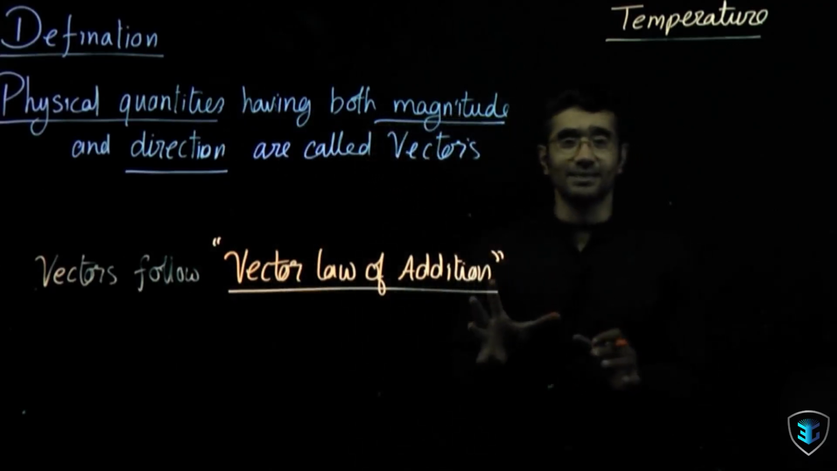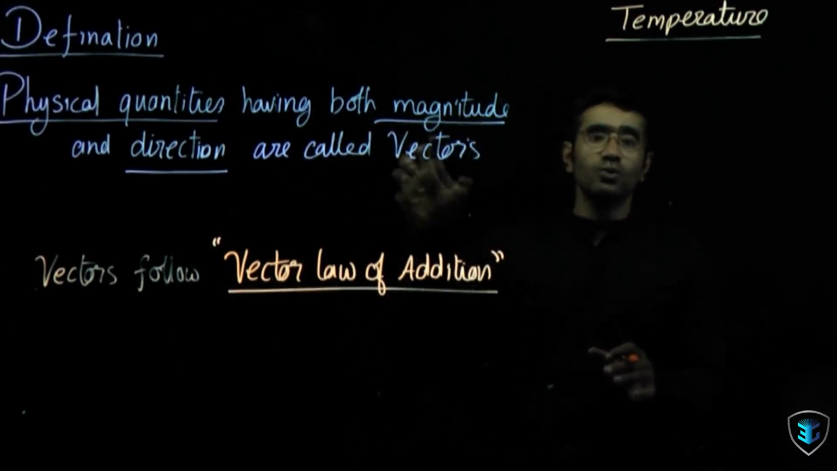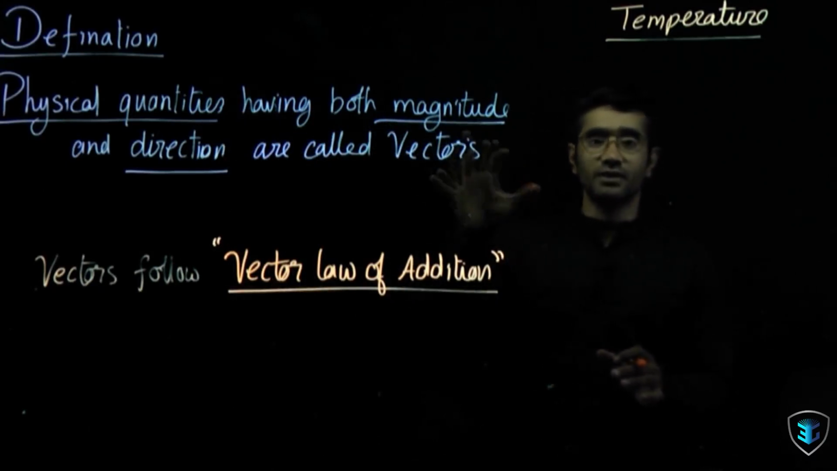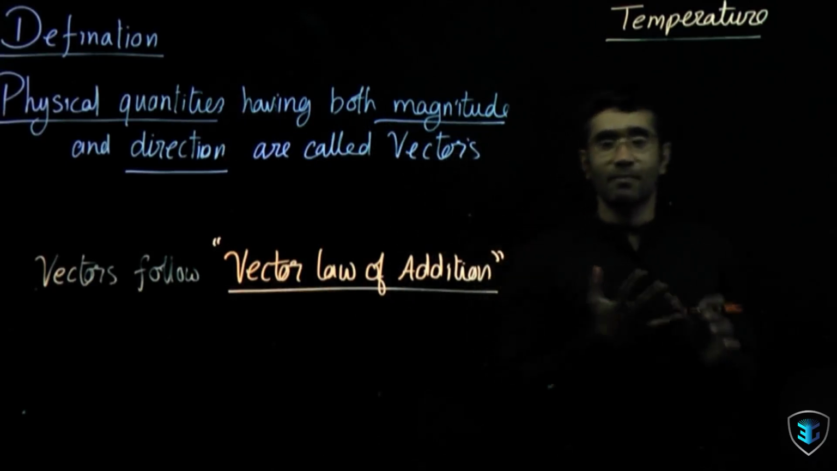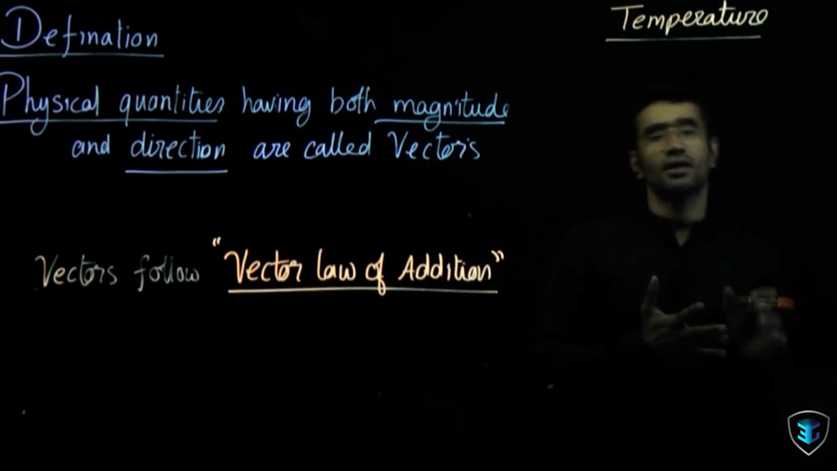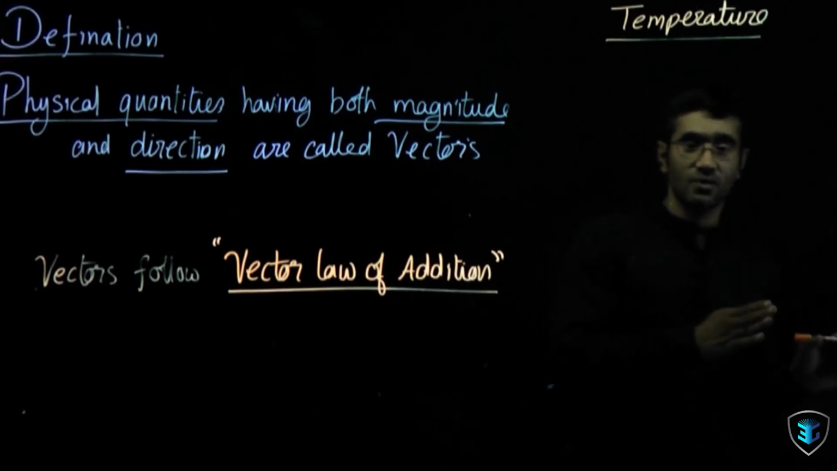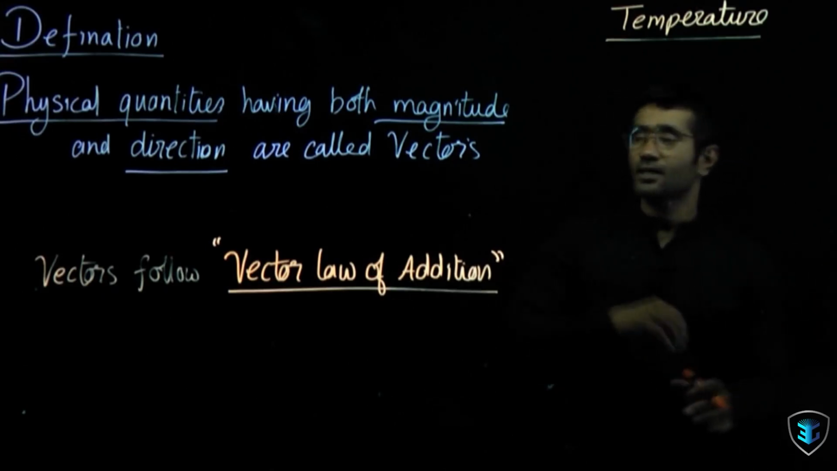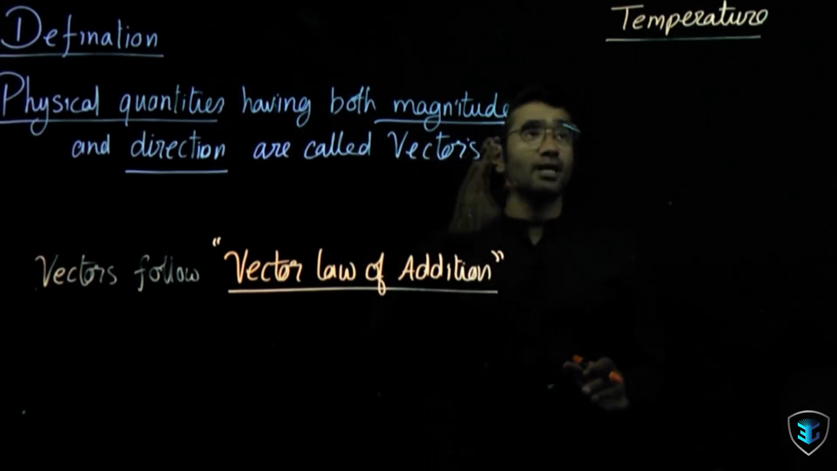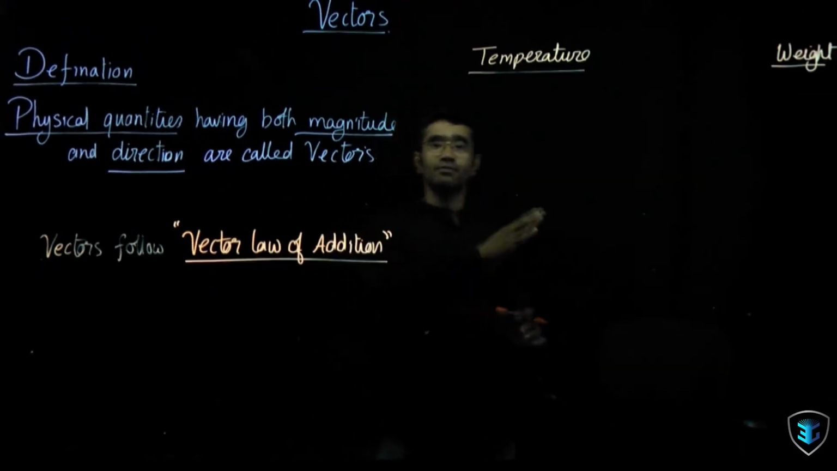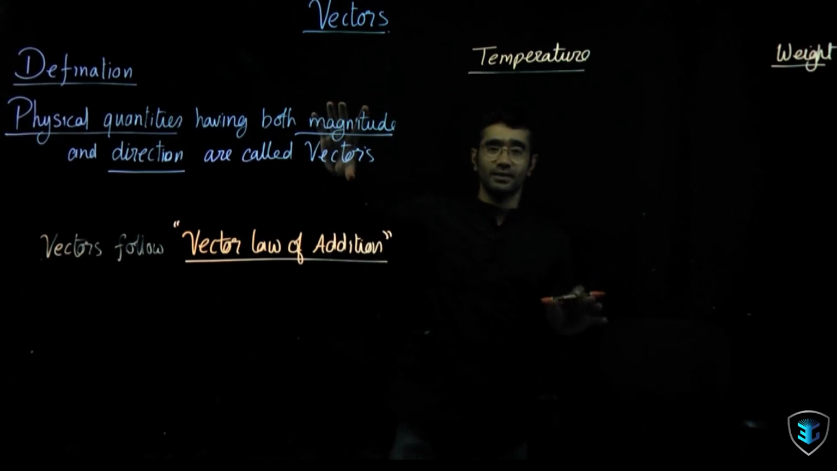So what exactly is this? What are physical quantities? All those quantities which can be measured are physical quantities, and quantities like pain, emotions, love, patriotism, these are non-physical quantities. We cannot measure them at all, right? So now, these are physical quantities. For example, I have temperature and weight. With the help of these two, we can understand this definition really clearly.